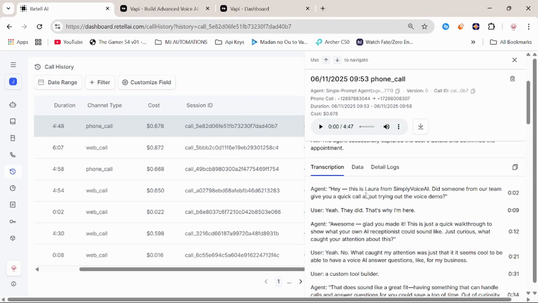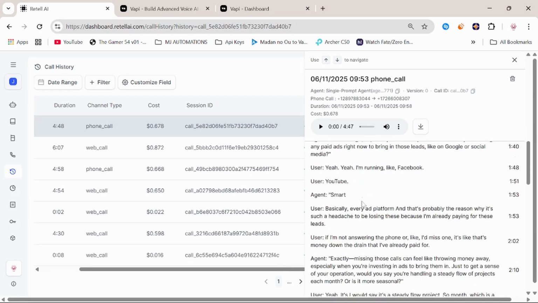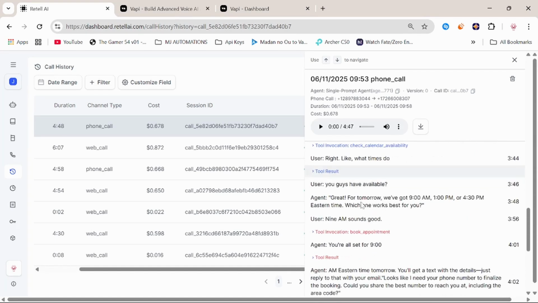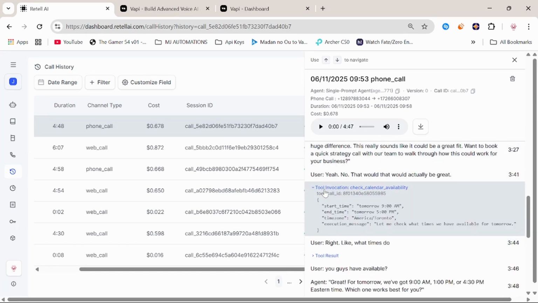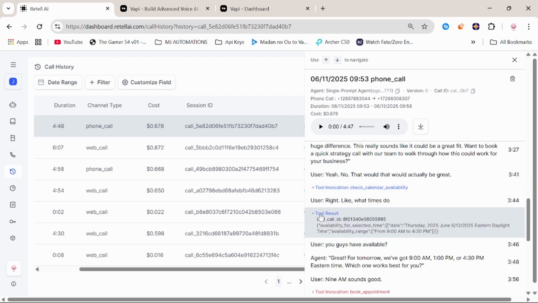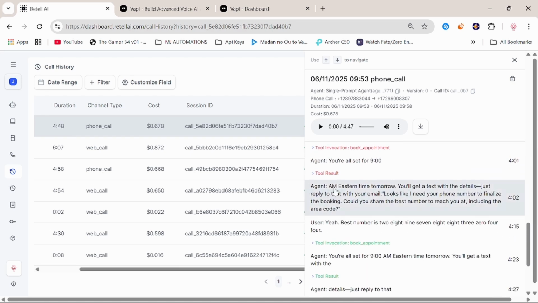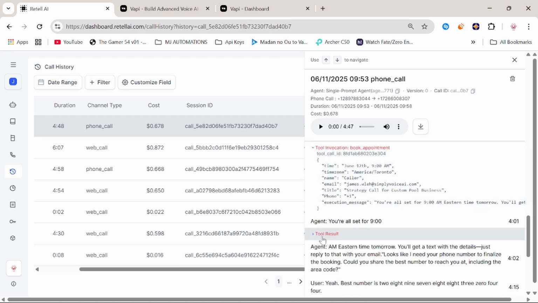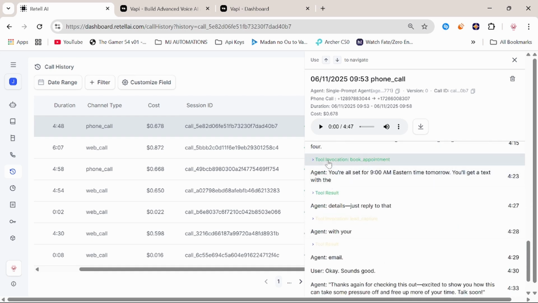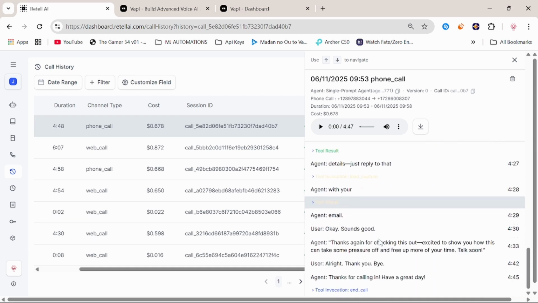On the other hand, Retell has a call log function, and there is also just a transcript function for Vapi. But with this, everything you need is within just the call log. So the transcript is written out for you, but there's also under the transcript exactly when the tool call was made. That just made the process a lot simpler for me, knowing when a tool went wrong, where it was used, and exactly why it was used at that time. Because usually that's just based off of how it's prompted.